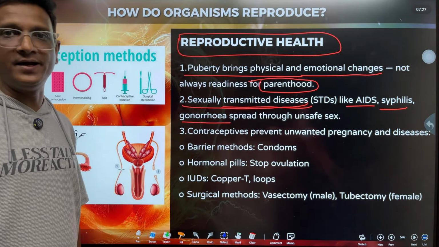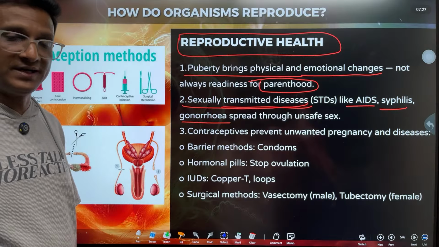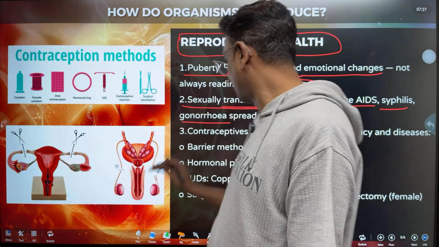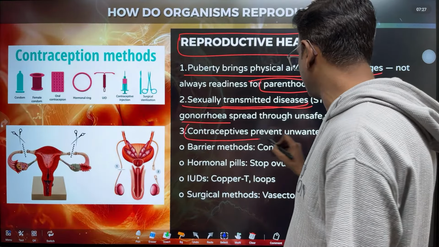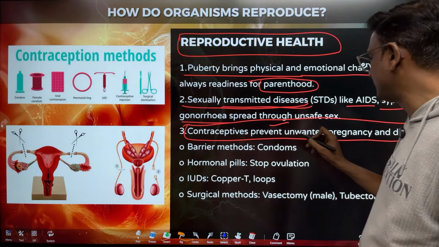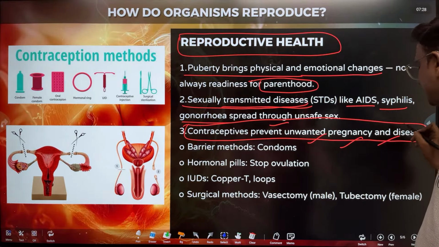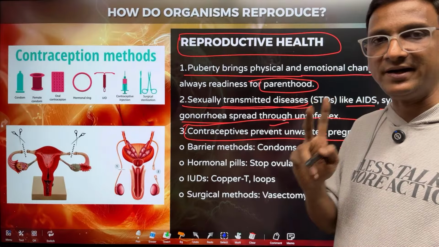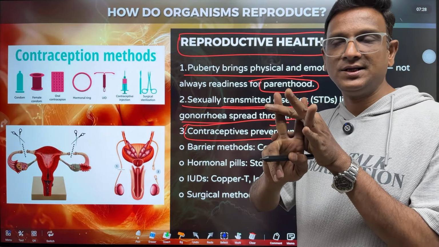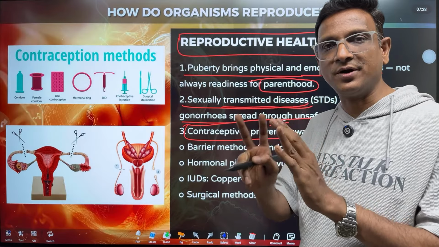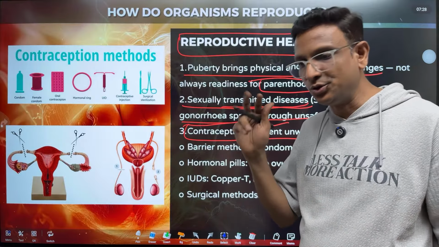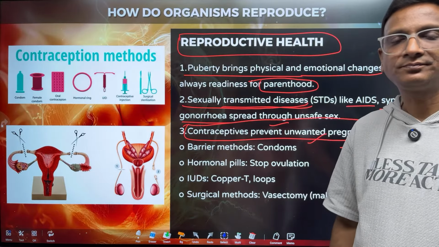To prevent such diseases, there are some methods. Under these methods, the first one is contraceptives. These contraceptives prevent unwanted pregnancy and diseases. Both are prevented. So unsafe sexual relations may bring some diseases and may lead to unwanted pregnancy also.